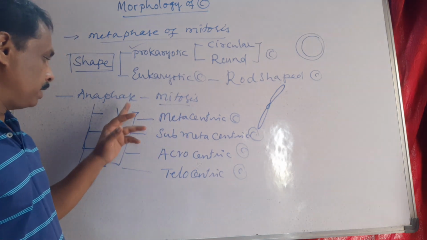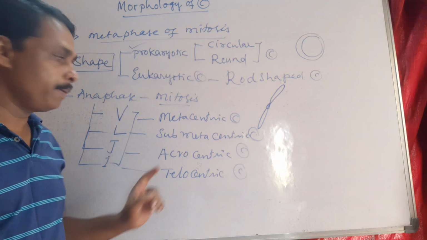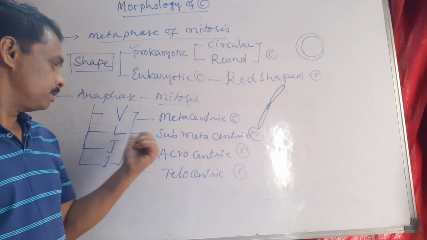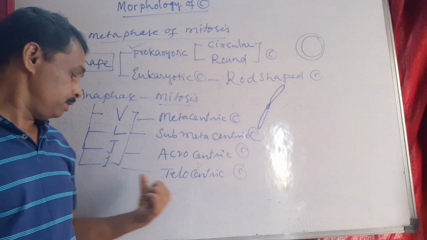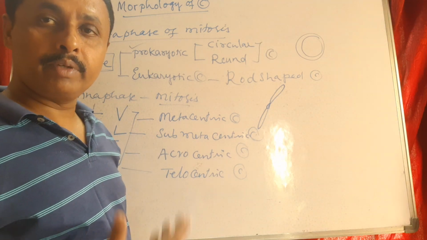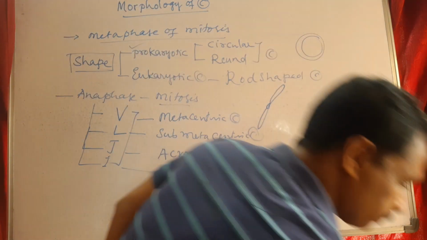In anaphase, we have seen four shapes of chromosomes: V, L, J and I. Metacentric is V shape, submetacentric is L shape, acrocentric is J shape, telocentric is I shape. So these are the shapes of chromosomes that we have studied.